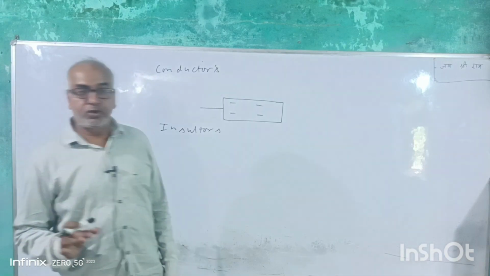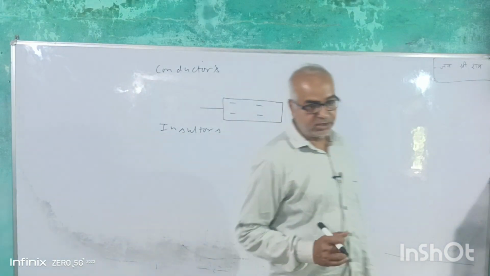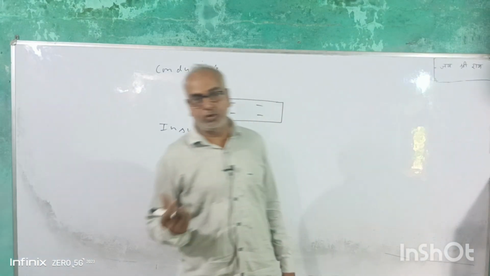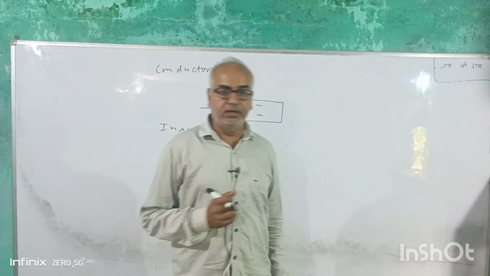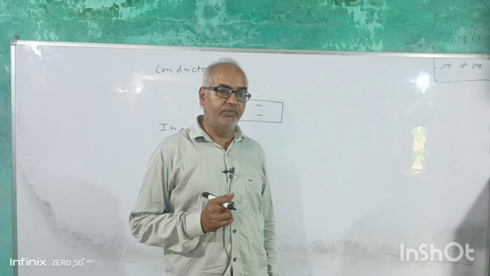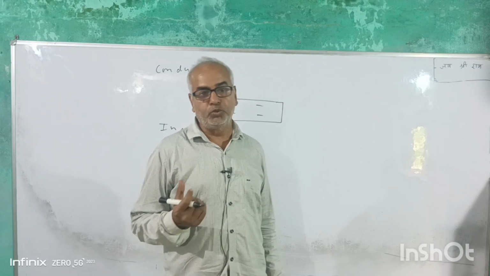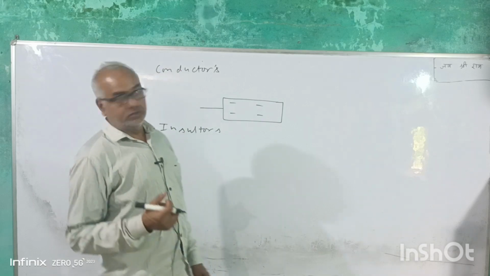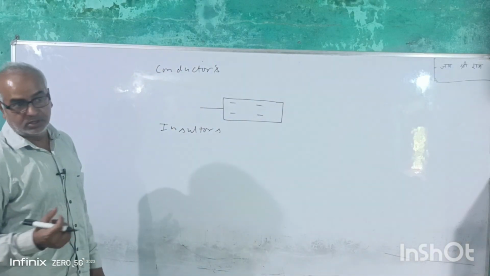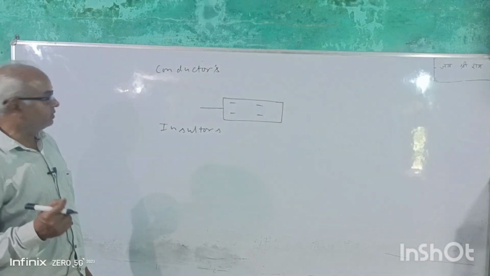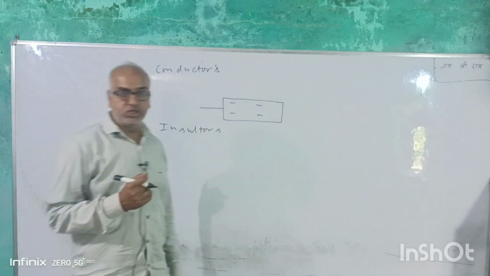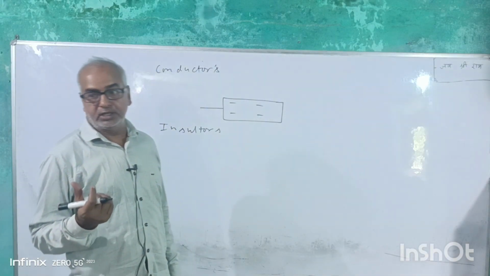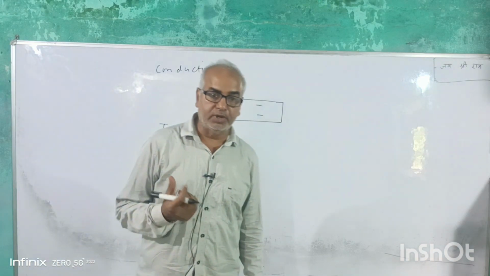Now one question arises: if we rub a comb with hair then it is electrified, but a metal article like a spoon does not get electrified. Why is it so? The reason behind it is the comb is an insulator, so charge stays on it, but the metal spoon is a conductor,